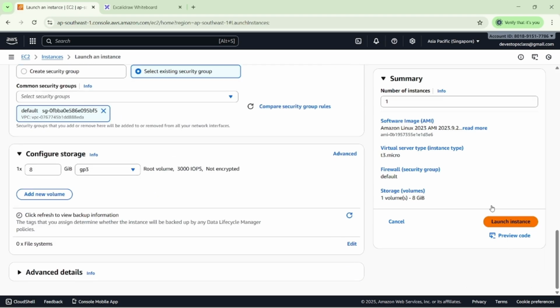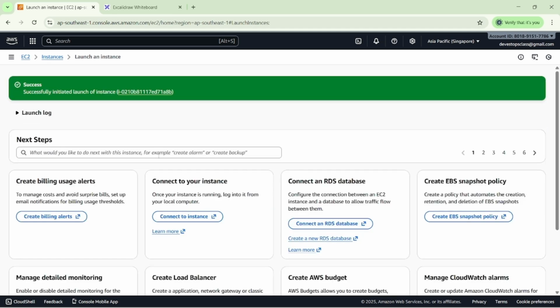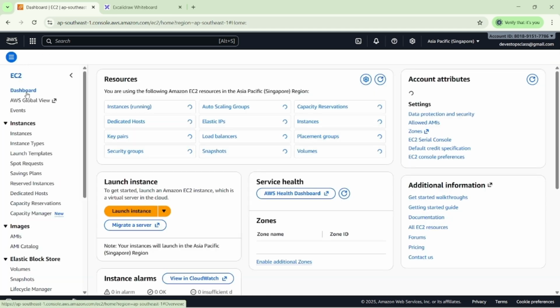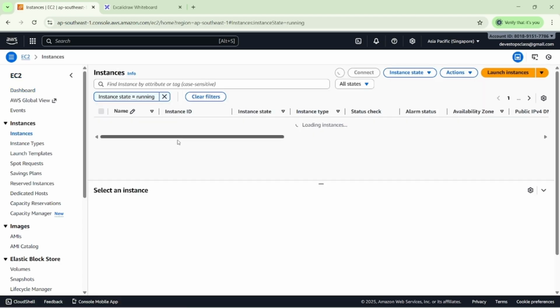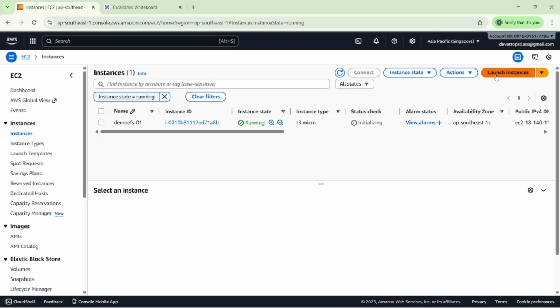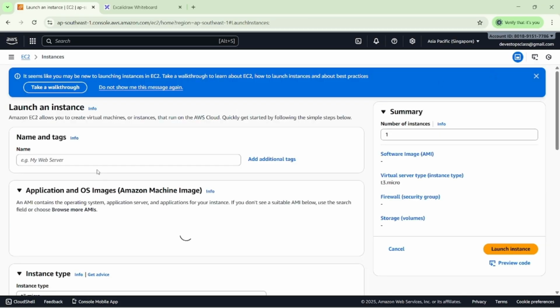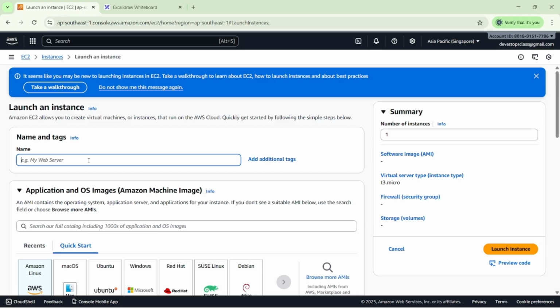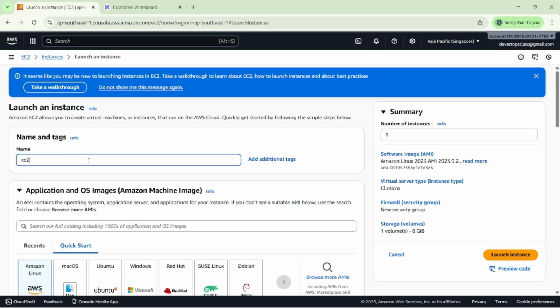So I'm going to launch the EC2 instance here. Once we launch this EC2 instance, then we can create another EC2 instance, because I want to share my EFS file system in both of the EC2 instances. That's why I'm creating another EC2 instance, EFS demo 02. This is mine, otherwise you can see it like this, demo EFS 02.